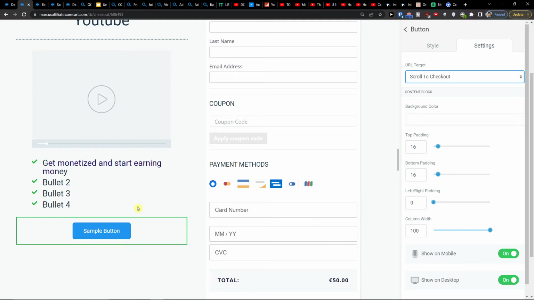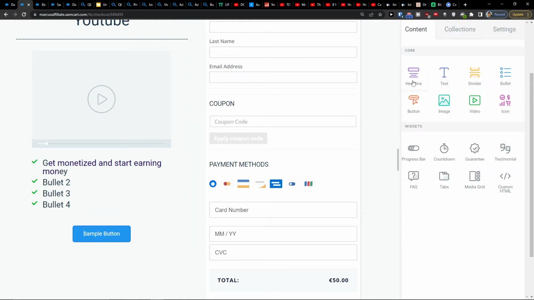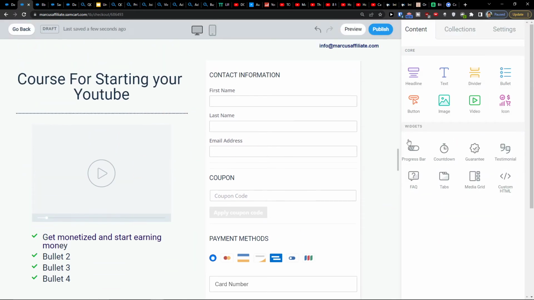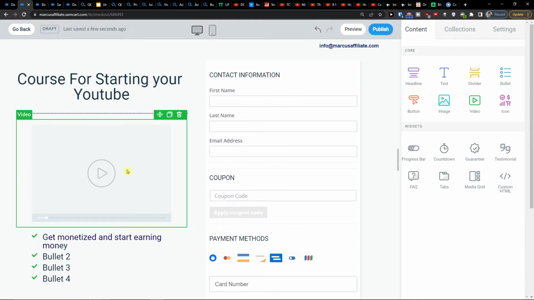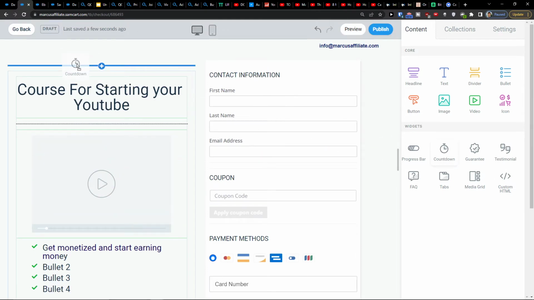And here you can again change the colors and everything. So then you can have also options to the icons. And then the widgets here that I really like is that you can add a progress bar, FAQ, that I definitely recommend to have on your sales page or checkout page. Then you can have the tabs, the media grid, the custom HTML, and also the countdown that I can come here and just paste it.